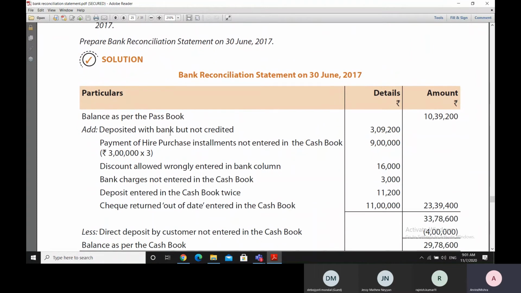Then there are certain checks which were deposited into the bank, but they were not credited by the bank, and thereby we can assume that these checks were entered into the cash book. Or rather, sorry, these are the checks which were deposited with the bank, so they have been entered in the cash book.